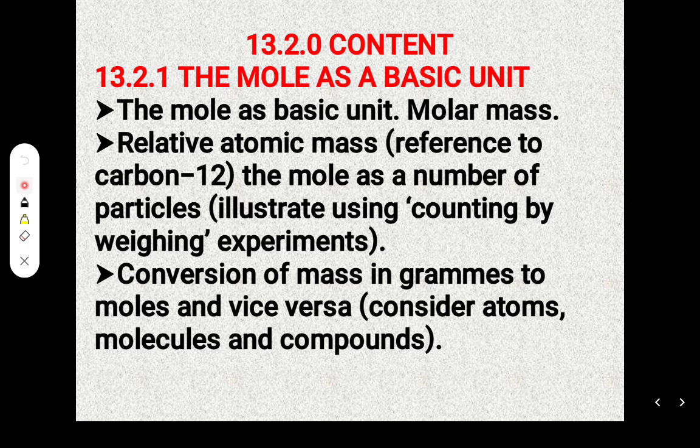So let's look at the main content of the topic. We are going to look at the mole as the basic unit, molar mass, relative atomic mass, with reference to carbon-12. The mole as the number of particles, and we are going to illustrate using counting by weighing experiments. Conversion of mass in grams to moles, and vice versa, where we consider atoms, molecules, and compounds. So this is the main content that you're going to cover in the topic.